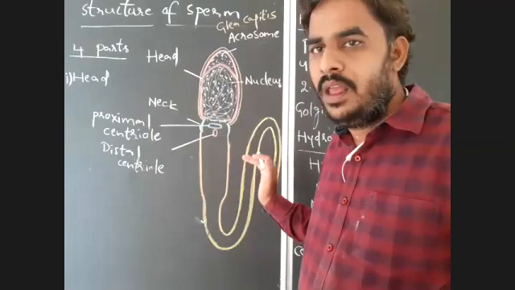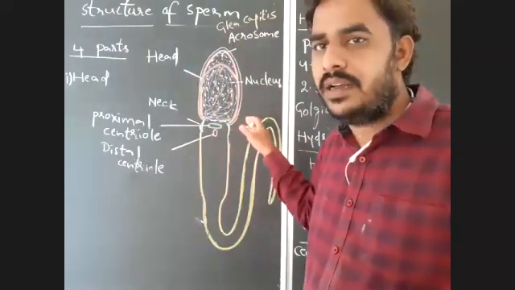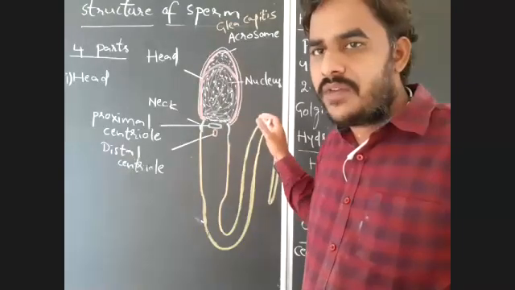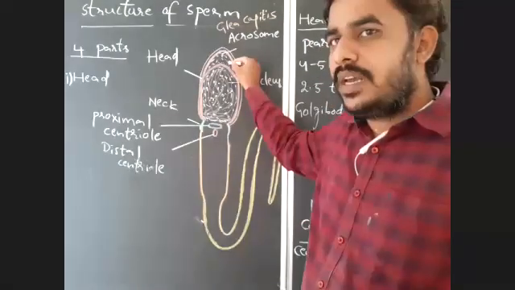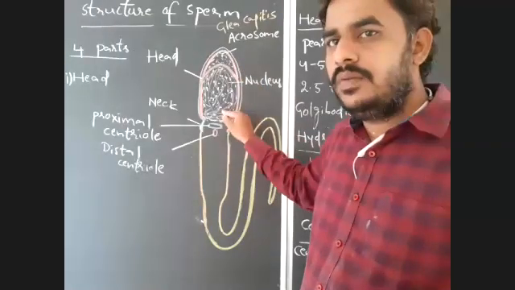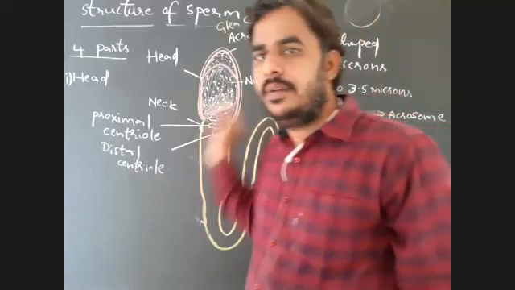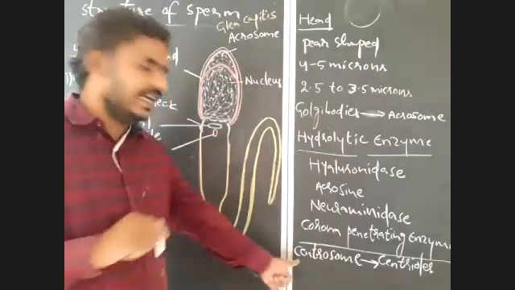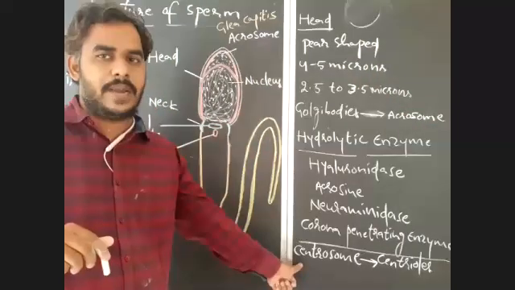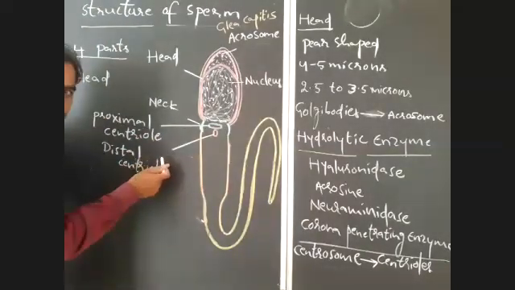After that, the plasma membrane also elongates and occupies around the head region. The Golgi bodies are modified into acrosome. The spherical nucleus is modified into a triangular or pyramidal nucleus. The centrosome of spermatid is modified into two centrioles, proximal and distal centrioles.